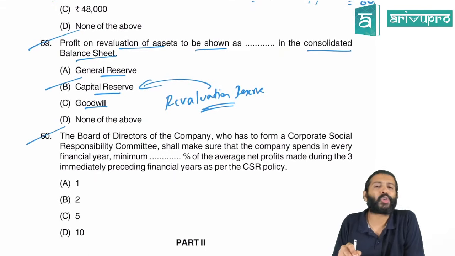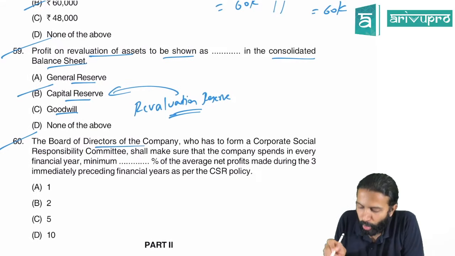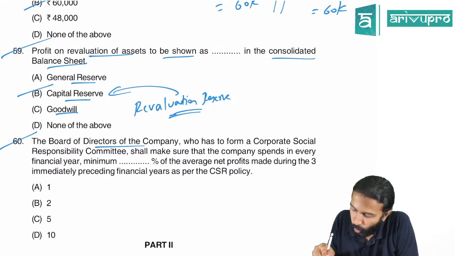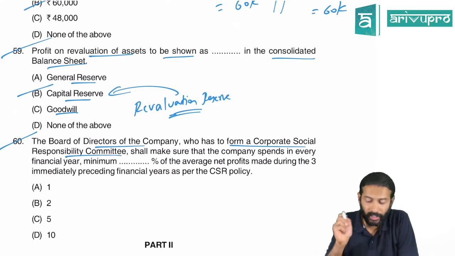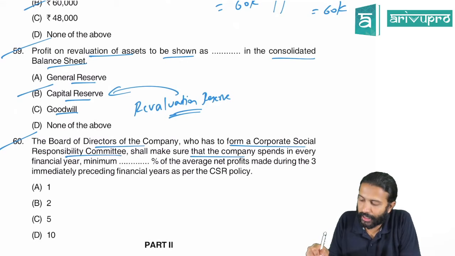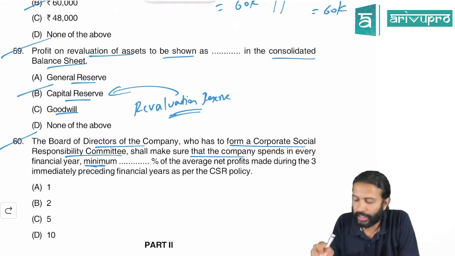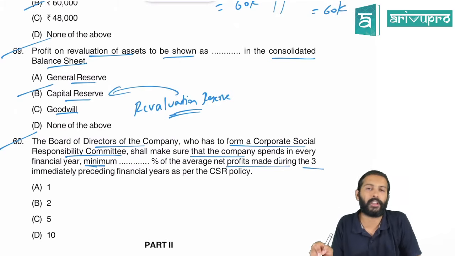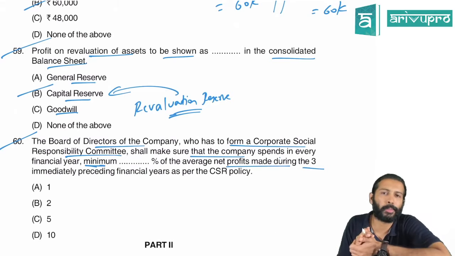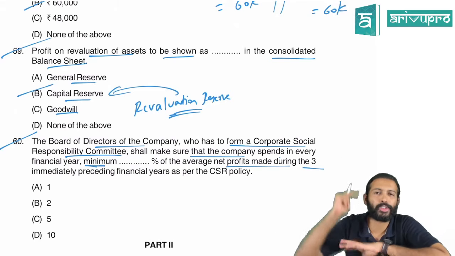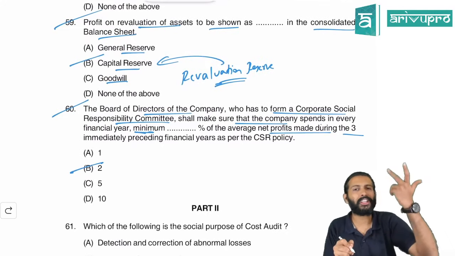Okay. The last question of our December 2020 paper was 60. The board of directors of the company who has to form a corporate social responsibility committee, CSR committee, shall make sure that the company spends in every financial year minimum dash percentage of the average net profit of the 3 years. How much should be the CSR spend is what they're asking, sir. CSR spend should be at least 2% of the average profit of the last 3 years. Yes. So the answer is 2%, B for Bengaluru.